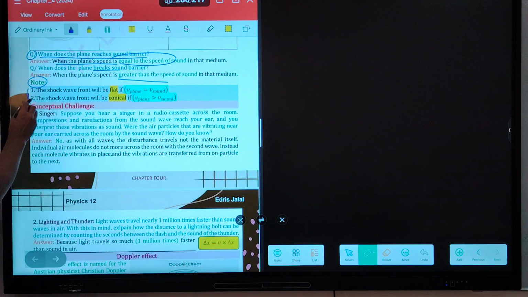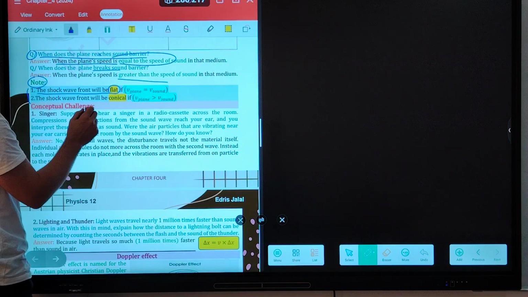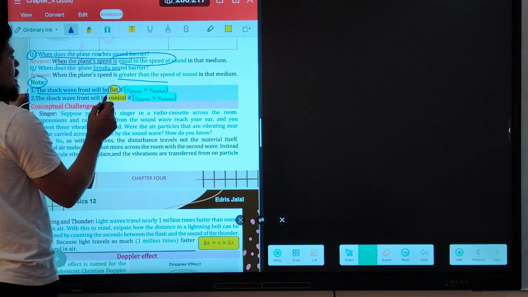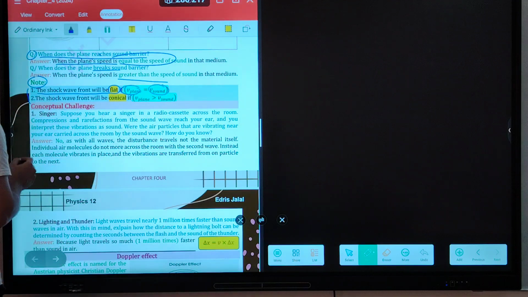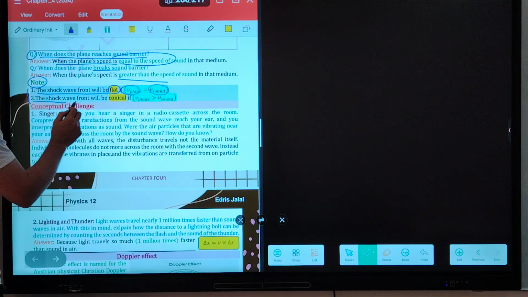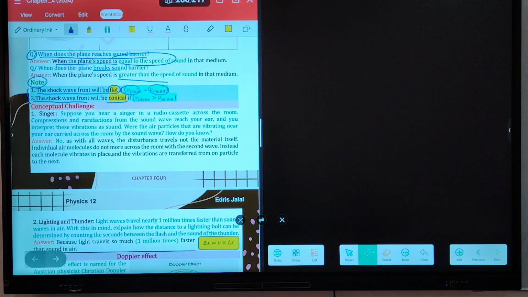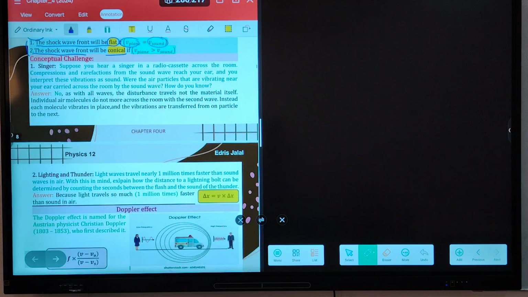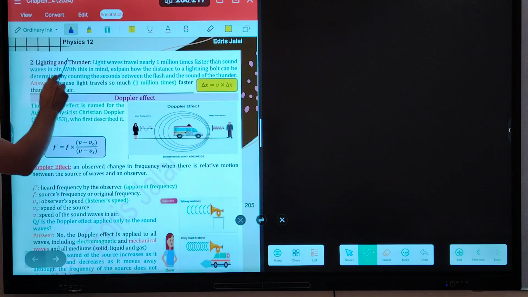And look at these two notes. The shock wave front will be flat. When does the shock wave become a flat wave front? When the speed of the plane is equal to the speed of sound. So the shock wave front will be conical. When does it become a conical wave front? When the speed of the plane is bigger than the speed of sound. And as you know, the conceptual challenge questions are skipped. They are not included for the Wizari exam. These two questions are skipped.